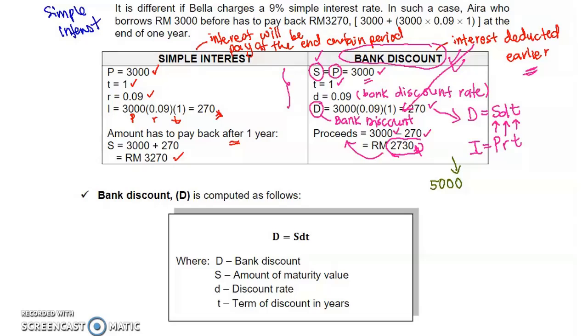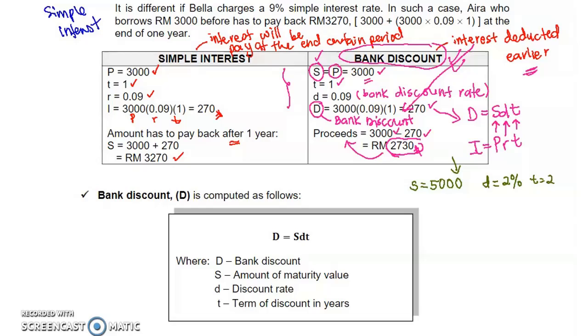So 5,000 here, we put it as value S, not value P, with discount rate, for example, 2%, and my discount term is 2 years, for example.